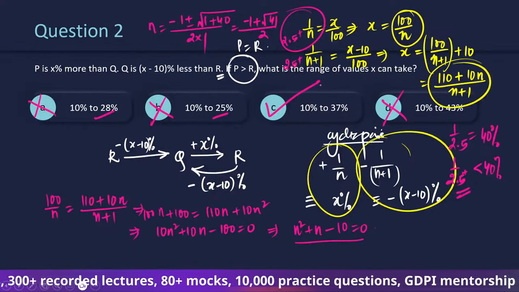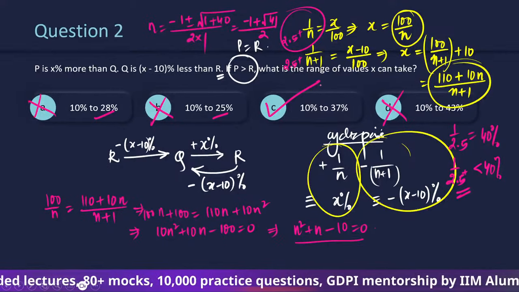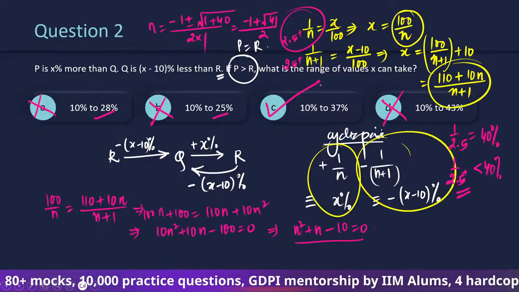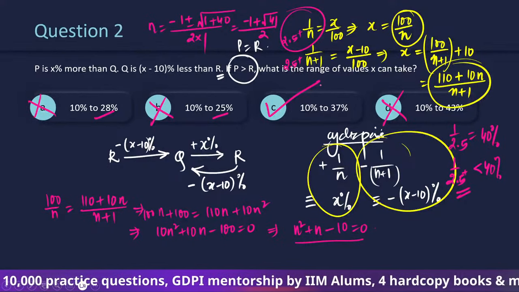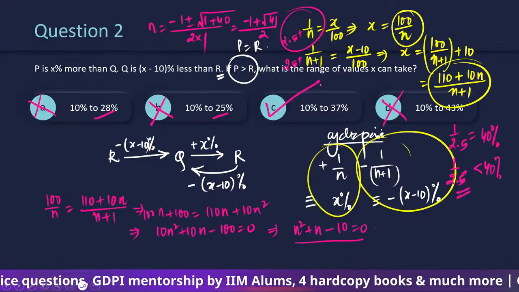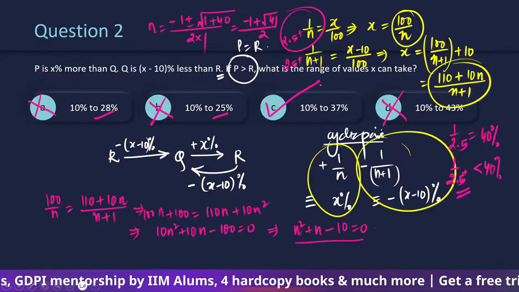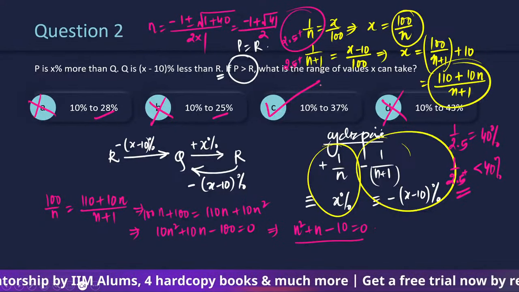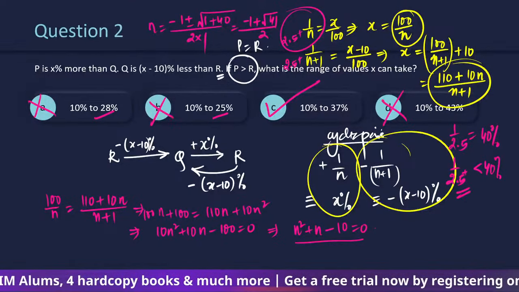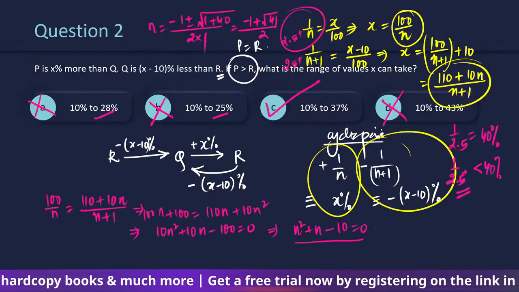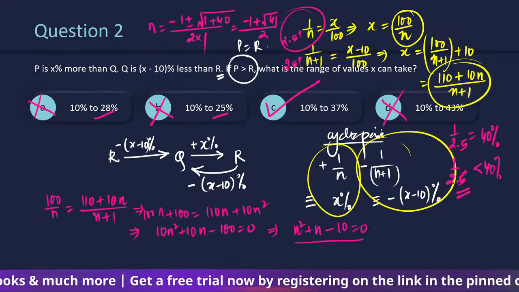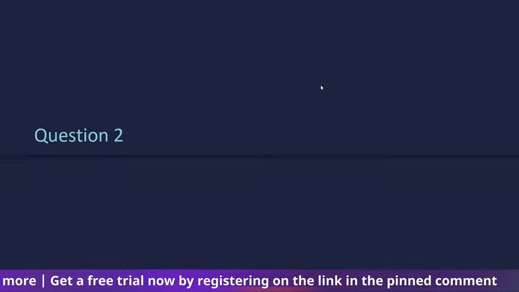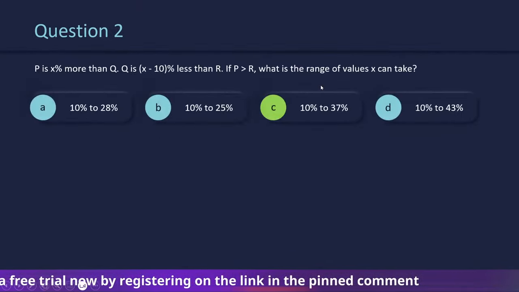A difficult one. Okay? Not that easy. Because you need a cyclic pair range where one increases by a particular percentage, the other should decrease by 10 percentage points exactly. C is going to be the answer.